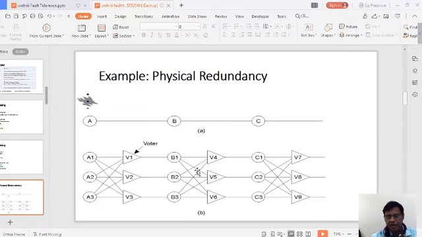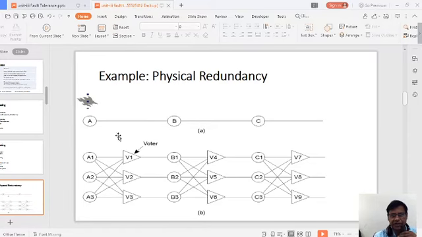In the same way B2 to V4, here also there is a chance of redundancy. Again it is streamlining and minimizing the redundancy, and a single packet is transmitted to C1, C2, C3, and again it goes to the voters V7, V8, V9.